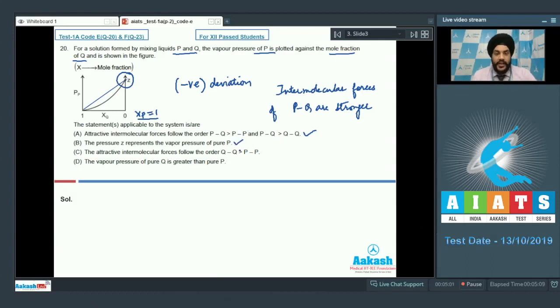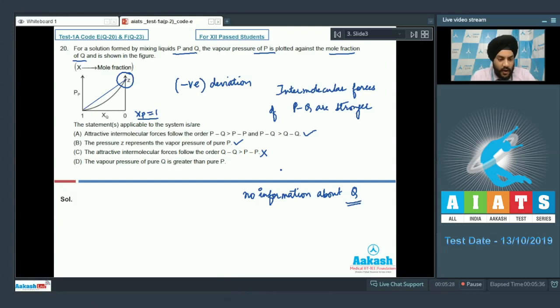We can talk about the third statement now. The attractive intermolecular forces follow the order QQ greater than PP. So students, as we can see from the graph, there is no information given about Q. So since there is no information about Q, we cannot comment on the intermolecular forces of attraction of PP and QQ. So this is not a deduction from this graph.